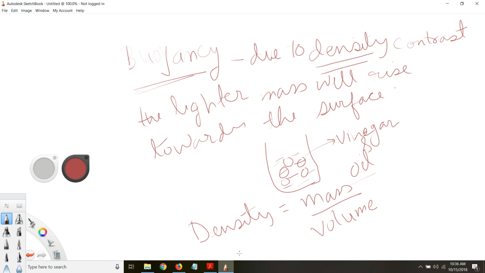So if you think about the interior of the earth, suppose this is the earth interior. If you go in depth, the temperature and pressure both are increasing, right? As you go deeper and deeper into the earth, both temperature and pressure are increasing.